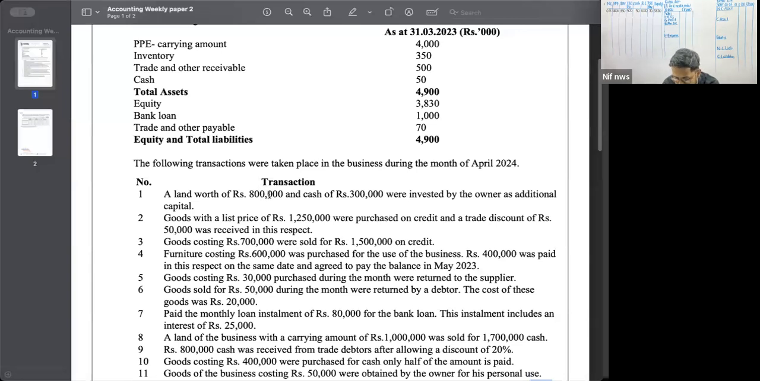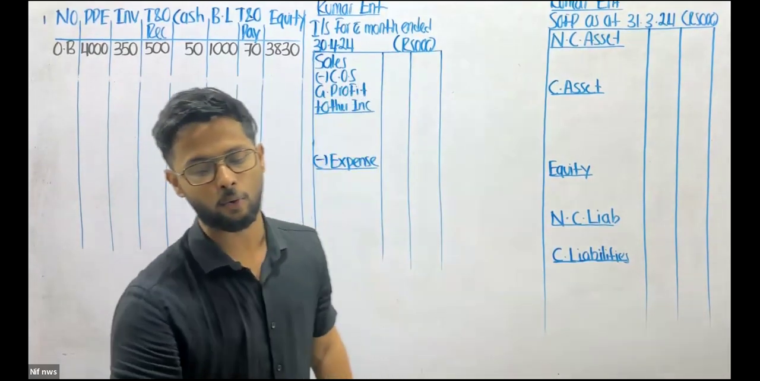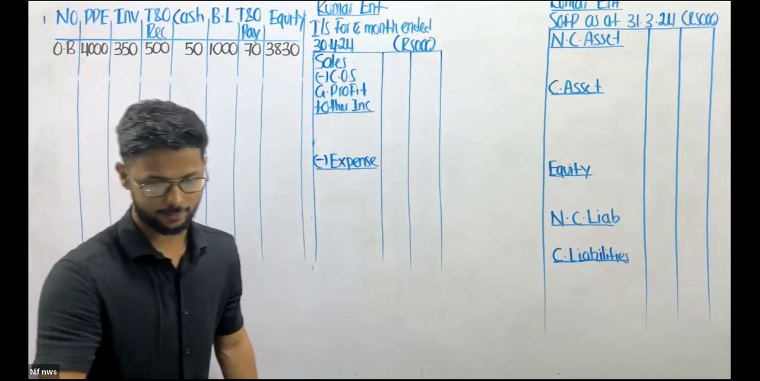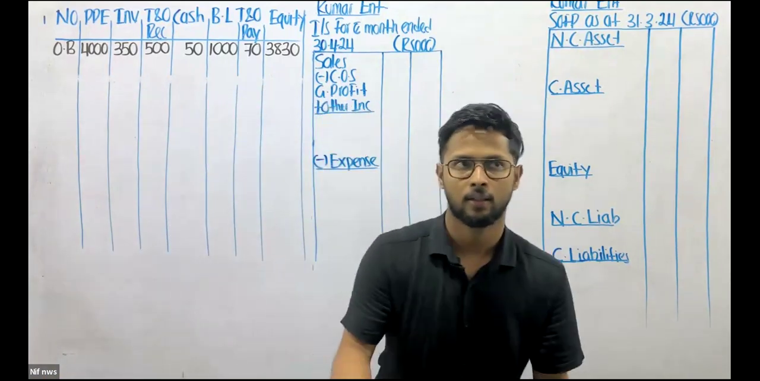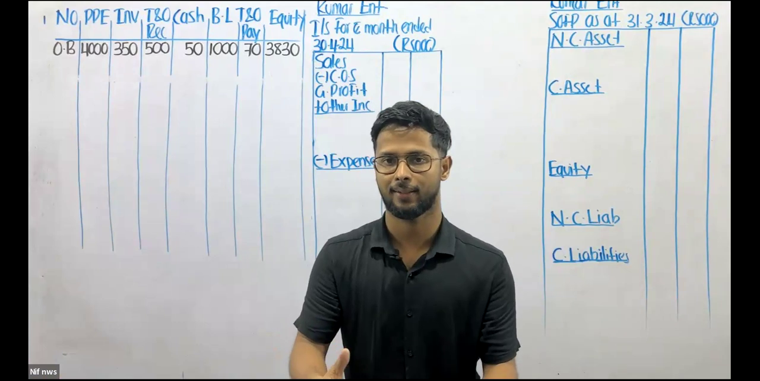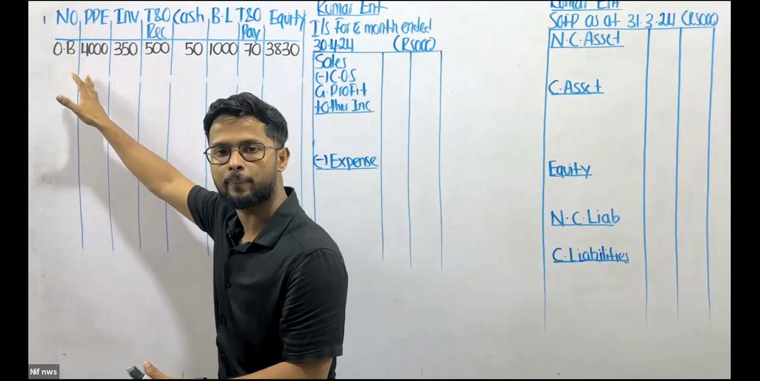Owner is investing 800,000 worth of land, and he's also investing 300,000 worth of cash into the business. Okay, so now how are we going to record it? Basically the owner is investing a land. If the owner invests a land, now we've got to decide: is land considered inventory or is that a PPE?